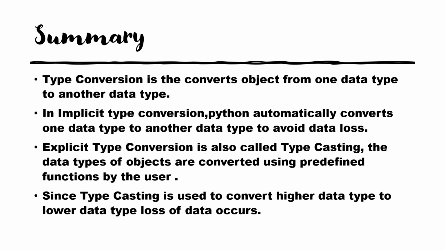So your floating point is higher data type, and if it is converted to lower data type, say integer, so data loss will occur because say floating point value is 3.6, and if it converts to integer then value is just 3, that 0.6 data is lost. So when we convert higher data type to lower data type, data loss occurs. So in explicit type conversion, data loss occurs. So this was quick summary on type conversion.